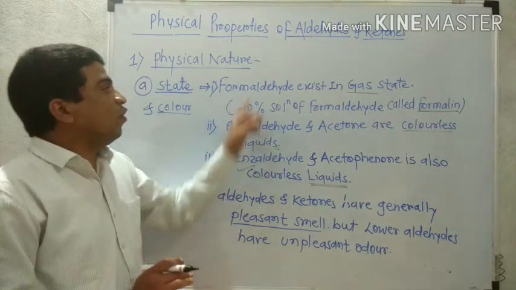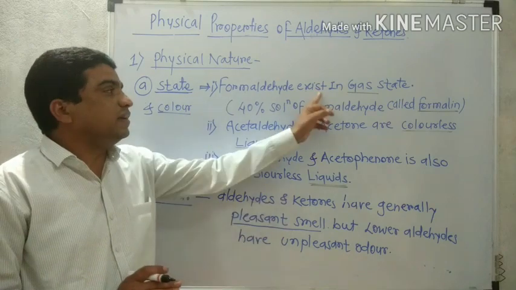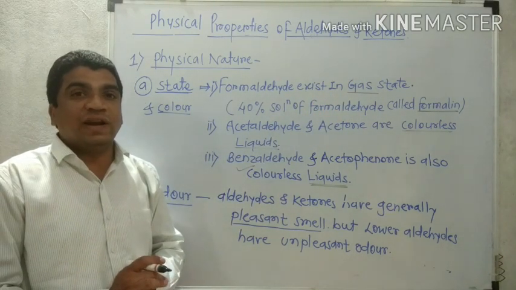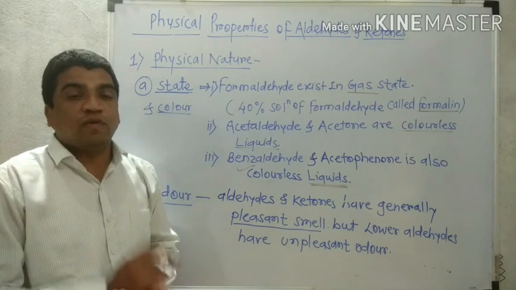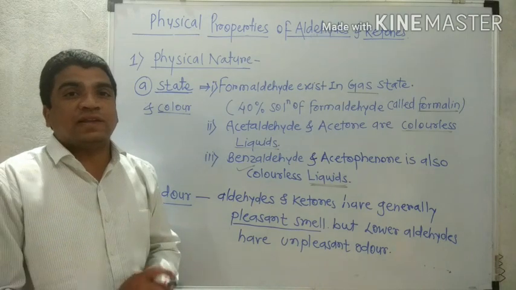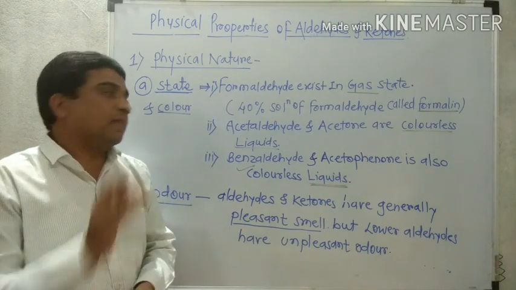Let us revise again. Formaldehyde exists in gas state. The 40% solution of formaldehyde is called formalin, which is used as a preservative for various types of specimens in laboratories.